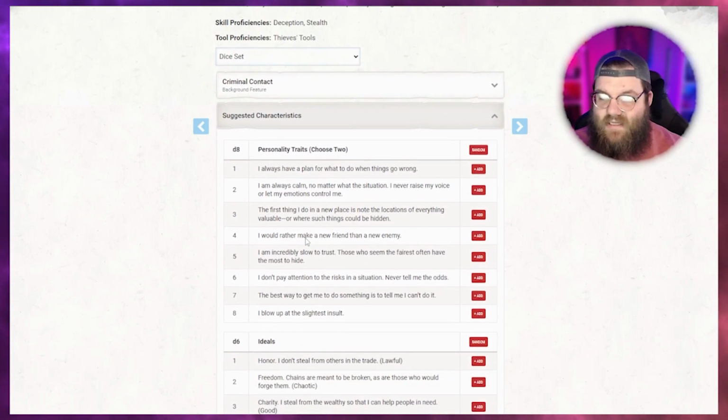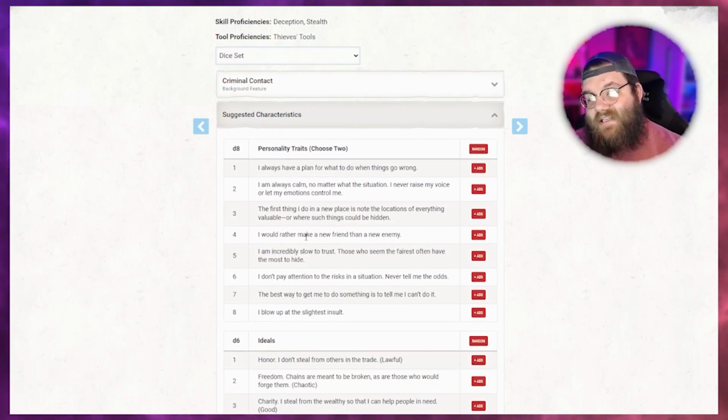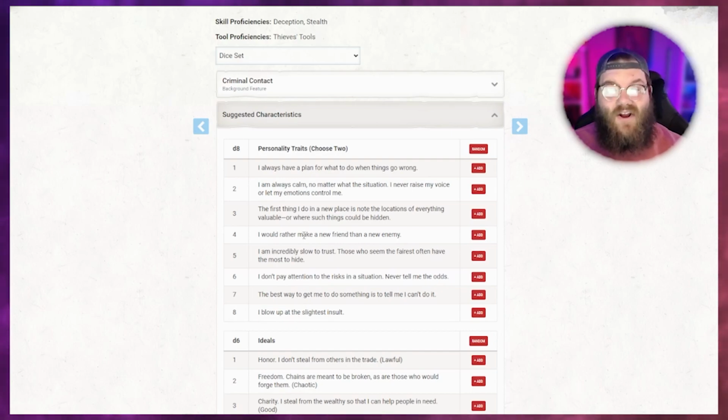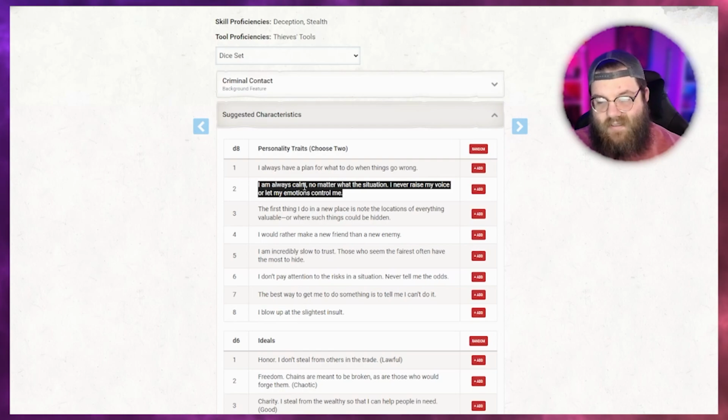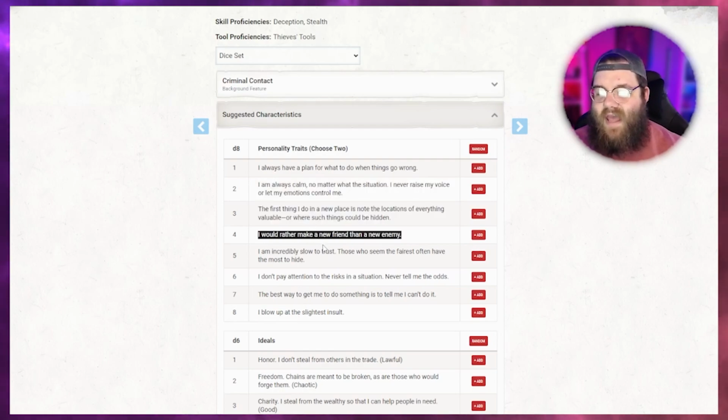Suggested characteristics. These are not necessary to use, but I find they are incredibly helpful in role-playing your character at the very beginning of a campaign, right? The character you're playing at session 0 and session 1 has never been played before, has never existed before you are playing them in that moment. These are great at giving yourself a launch pad, right? You might ignore these past session 6, but that's because you have a much better idea of how you want to play the character.